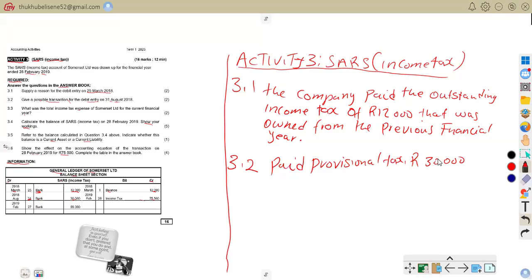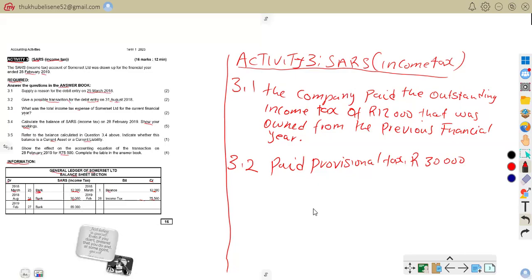They make provisional tax payments. These are usually paid end of August or end of February. So this simply says the 30,000 was paid as a provisional income tax payment made during the year. Hope we are together on that.